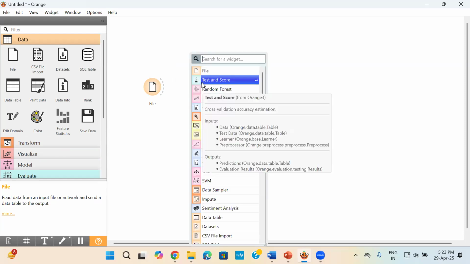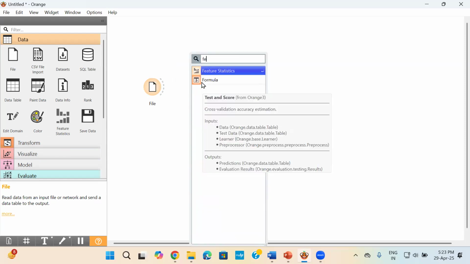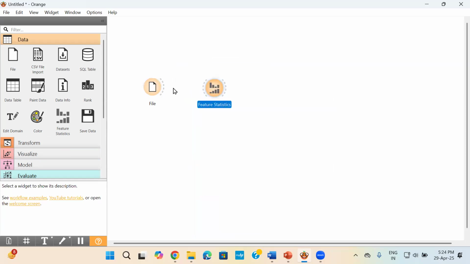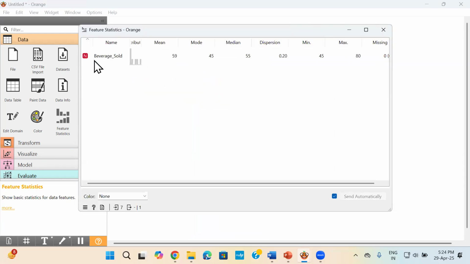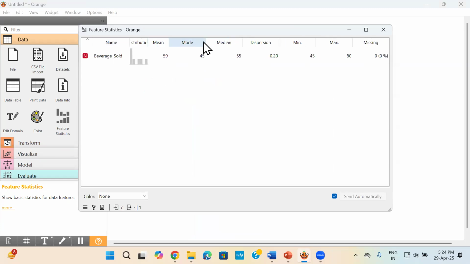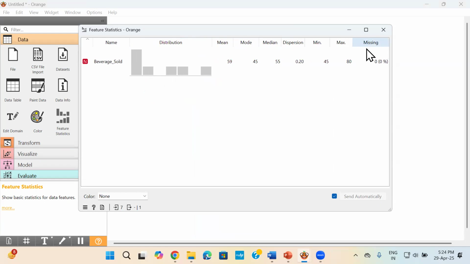Now, if I don't want to look for my feature statistics, I just right click and keep typing and it will appear. So I select that and just click here, attach them and double click, and this is what you get, the mean, median, mode. You can click and drag, and your graph will also be available properly. If you can see here, the minimum value, maximum value, there are no missing values right now. This graph doesn't have a color, so I can select my color like this. Okay, so you can save your work also.